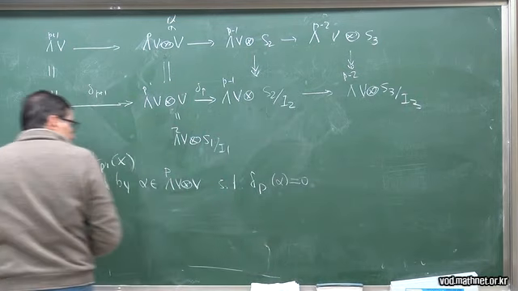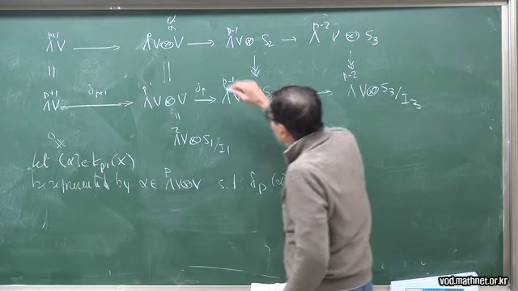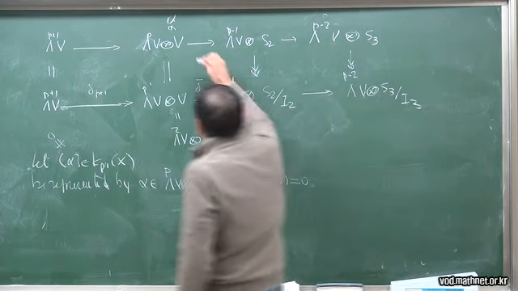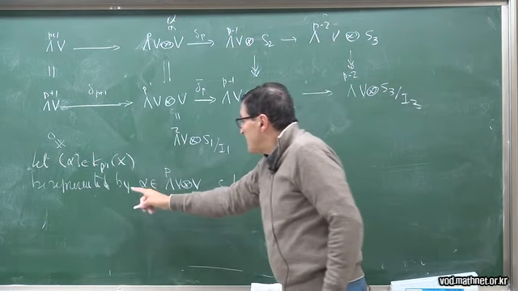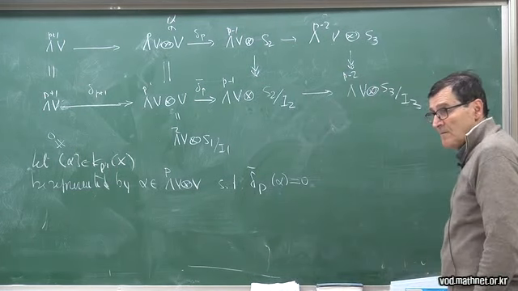So let me be precise. Let me call this delta P with a bar, and let me call this delta P. So represented by alpha, such that delta bar P is equal to 0.